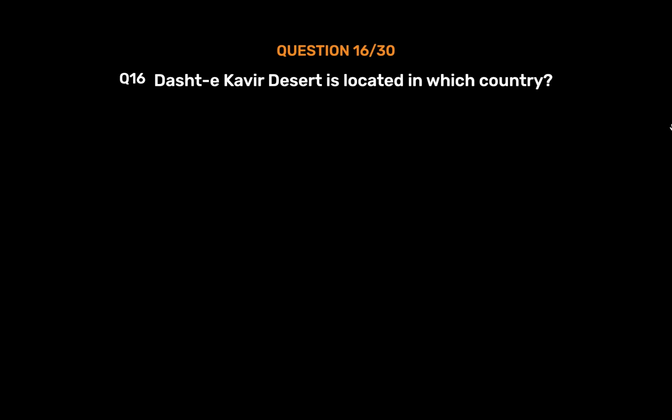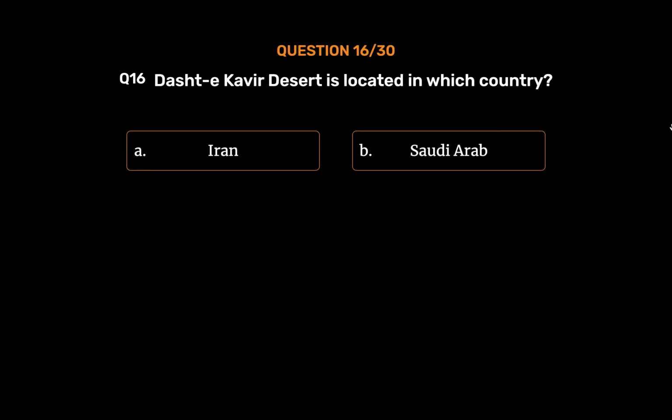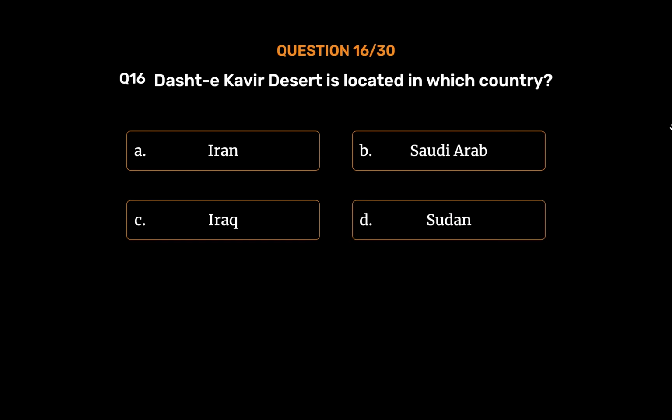Question number 16. Dasht-e Kavir Desert is located in which country? Option A. Iran. Option B. Saudi Arabia. Option C. Iraq. Option D. Sudan. The correct answer is Option A.